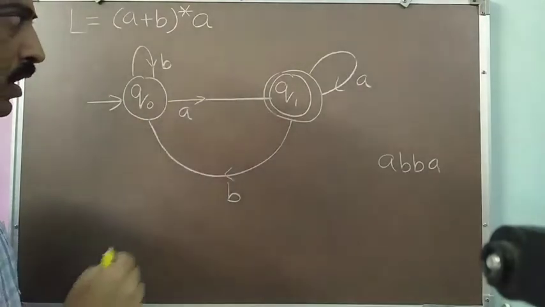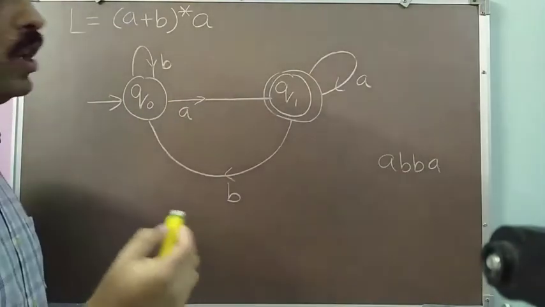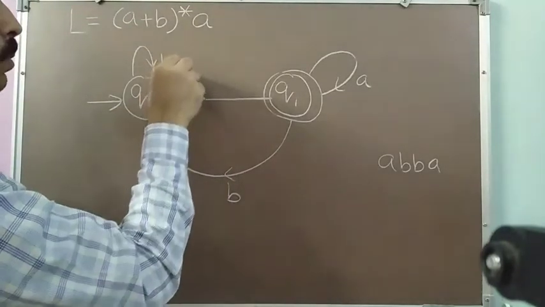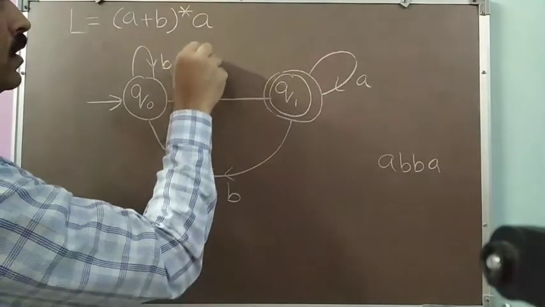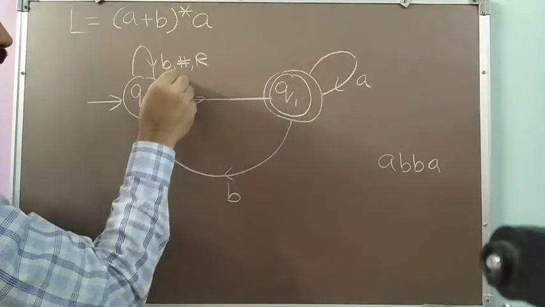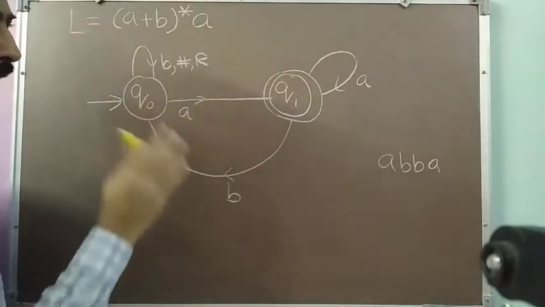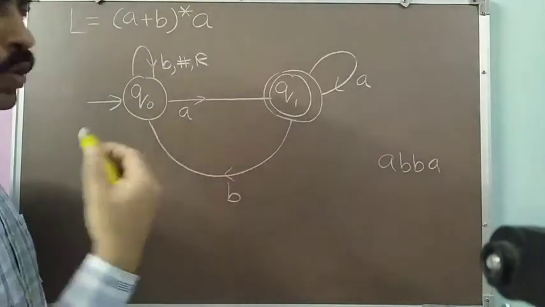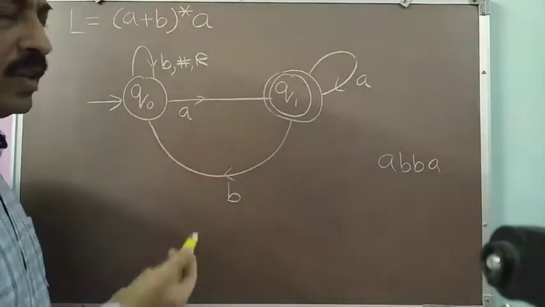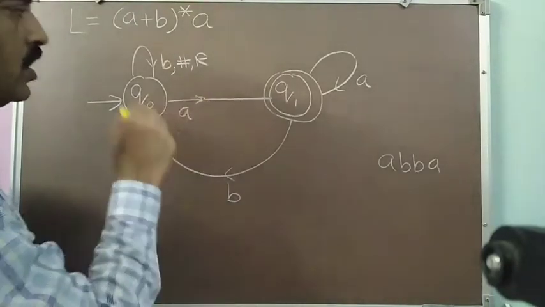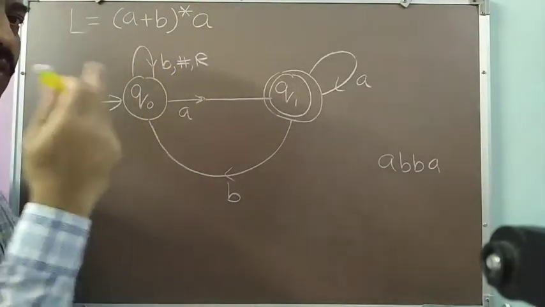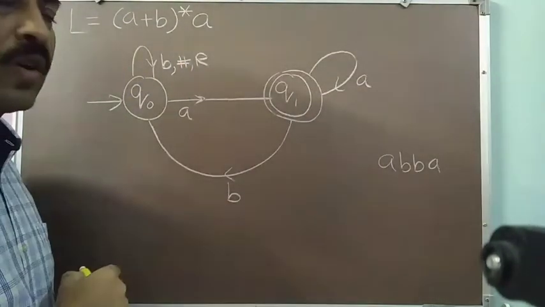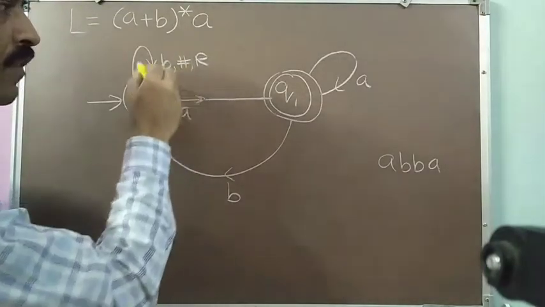Now, if we wish to convert this FA to the corresponding Turing machine, we have to simply add to each transition a blank and R. So after this b, I have just made it b comma blank comma R. If you look at the changes between the FA and the Turing machine, the Turing machine is also like an FA. It consists of states and transitions, and each transition is labeled by a triple, in which the first symbol is the input symbol, the second is the symbol which we are writing at that place, and the third is the movement of the read-write head. While in case of an FA, we have only the input symbol.